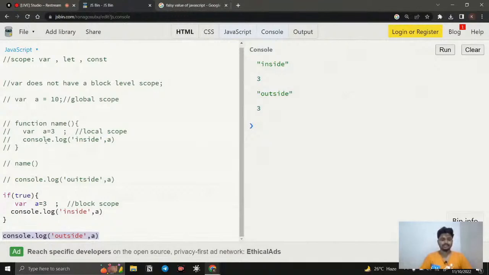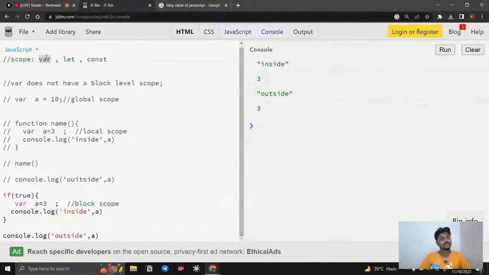So what this simply means is that var does not have block level scope. Var has global scope, we can access it anywhere, and var has local scope, right? Once I declare a variable with var, we can access it inside a function only. We are not able to access the variable outside the function. The same thing with the block level: var has no scope inside the block level. It is still like a global scope. Okay, it's not a global scope, but it is still like that only. We can access it inside also, outside also. So this is the problem with var.